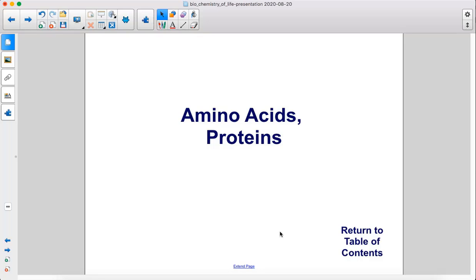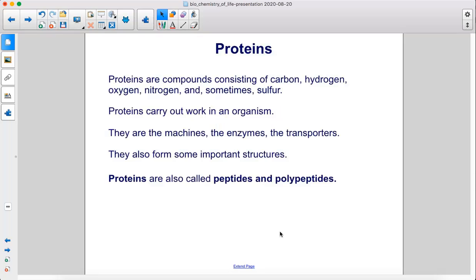Amino acids, proteins. Proteins are compounds consisting of carbon, hydrogen, oxygen, nitrogen, and sometimes sulfur. Proteins carry out work in an organism. They are the machines, the enzymes, the transporters. They also form some important structures. Proteins are also called peptides and polypeptides.